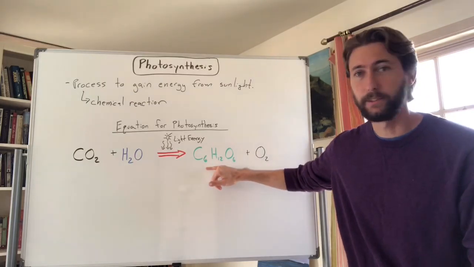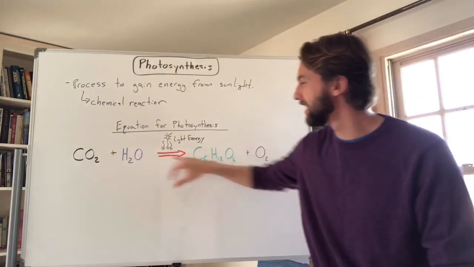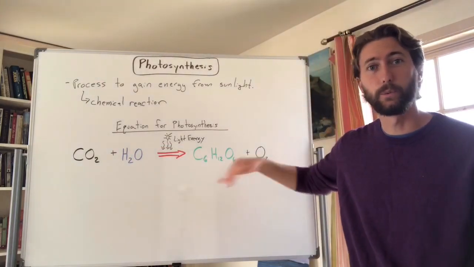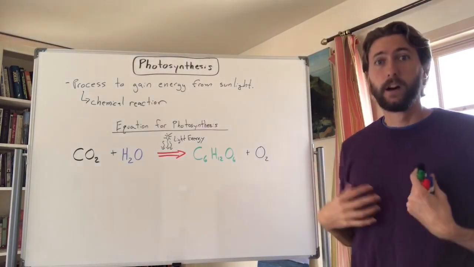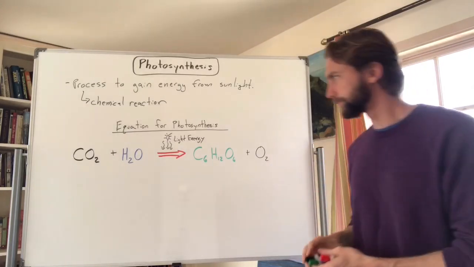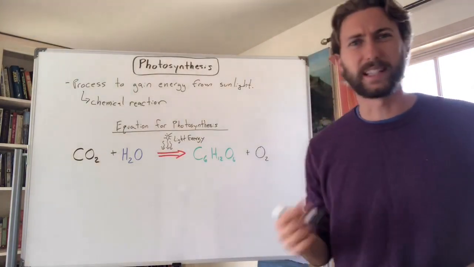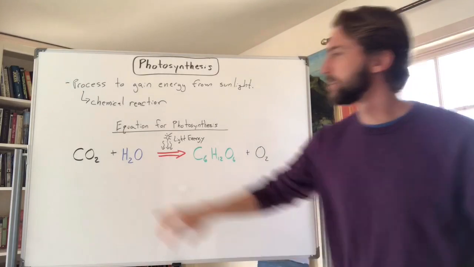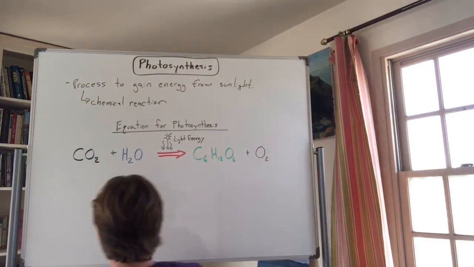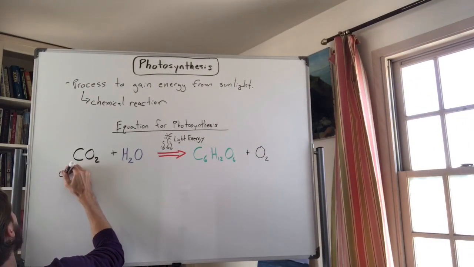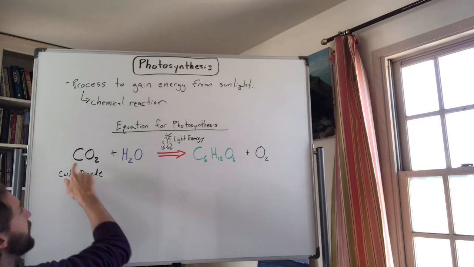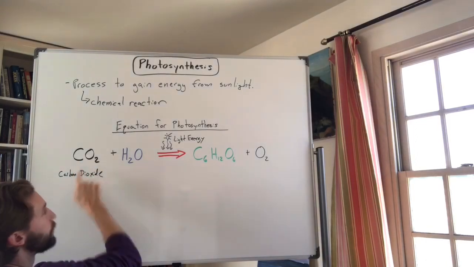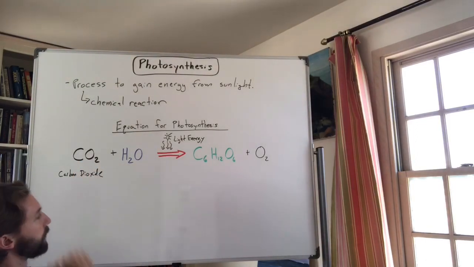But we need both of these things. We need energy, right? We can't get energy from the sun, so it needs to be converted into chemical energy known as glucose that we can use or any other living thing can use, and then also oxygen to breathe. We need that oxygen, right? So guys, remember, CO2 is a gas. It's carbon dioxide. This is a molecule, right? So this is carbon dioxide. It's carbon dioxide because it's made of one carbon atom and two oxygen atoms. Together it makes one molecule of carbon dioxide.